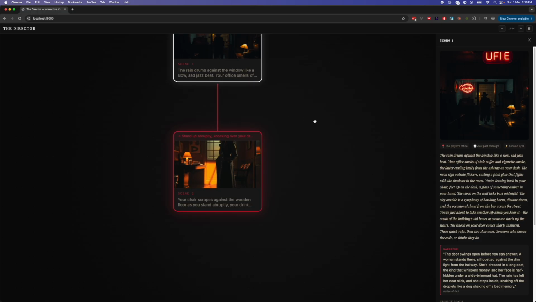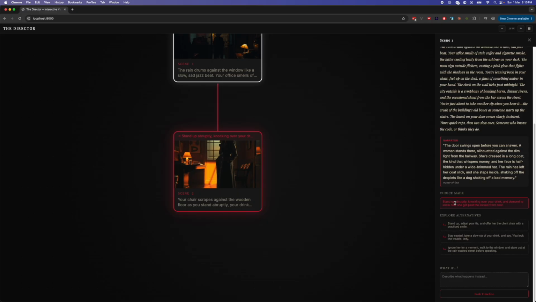But here is where it gets wild. See this choice I made earlier? What if I had done something completely different? I can go back to any past decision and fork the timeline. The director replays the conversation history up to that fork point, then branches into an entirely new timeline.